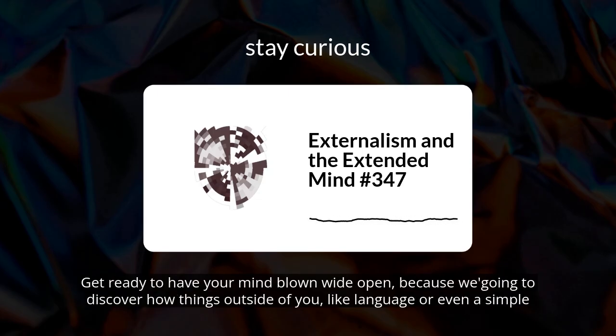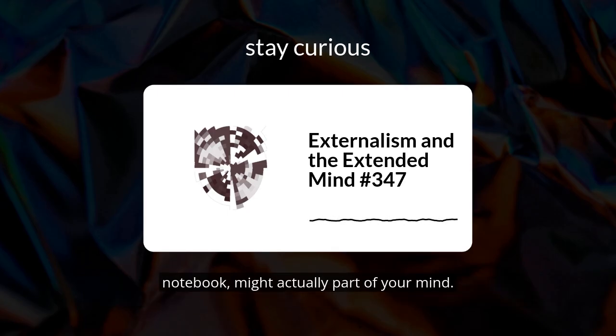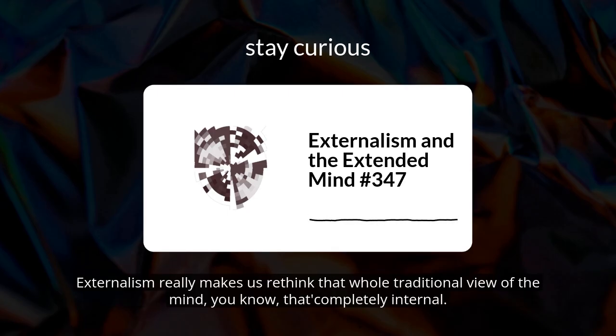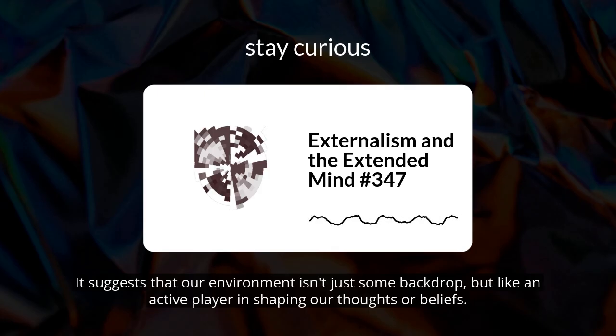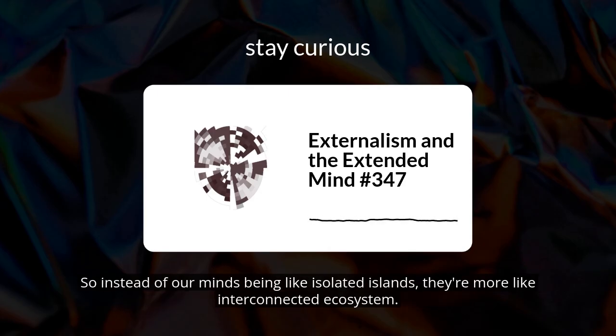Get ready to have your mind blown wide open, because we're going to discover how things outside of you, like language or even a simple notebook, might actually be part of your mind. Externalism really makes us rethink that whole traditional view of the mind, that it's completely internal. It suggests that our environment isn't just some backdrop, but an active player in shaping our thoughts or beliefs. So instead of isolated islands, our minds are more like interconnected ecosystems.